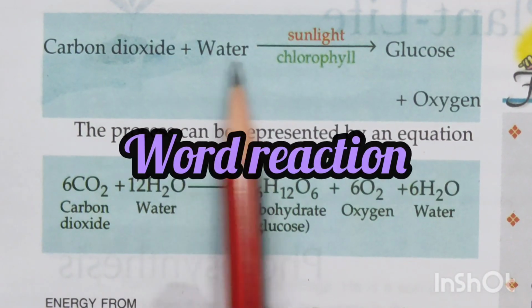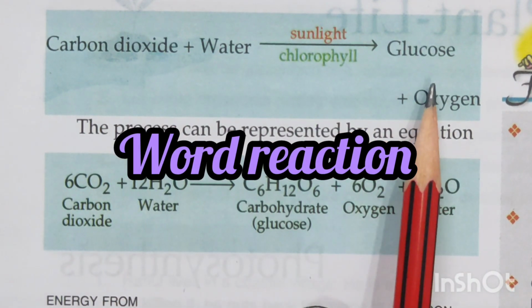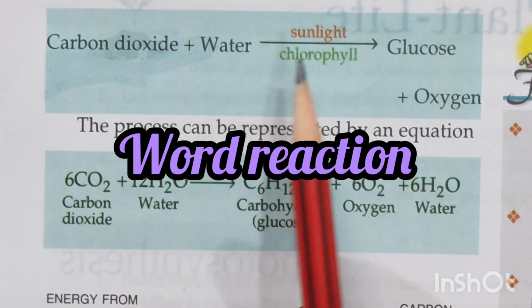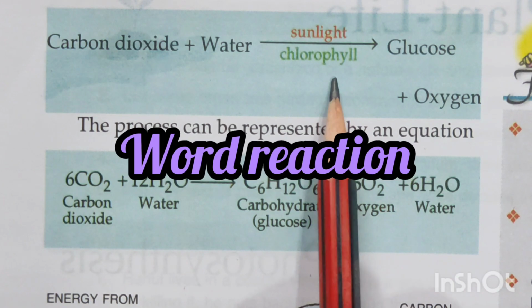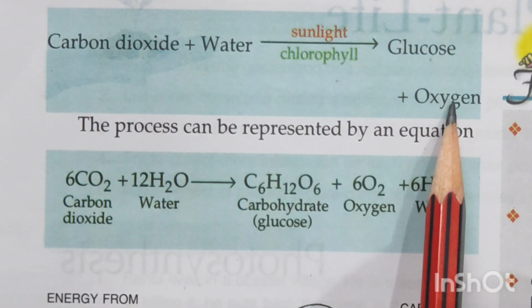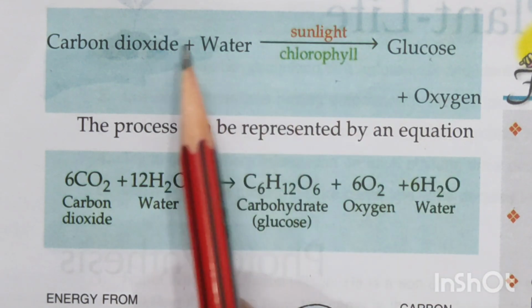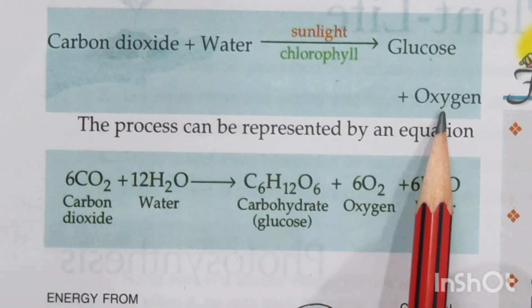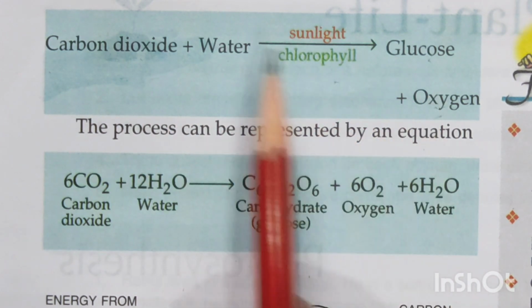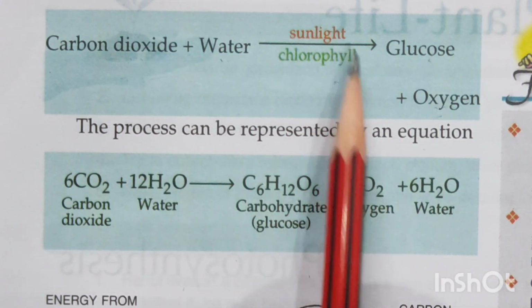Now this is a word reaction, children, as you can see over here. Carbon dioxide, when it combines with water in the presence of sunlight and chlorophyll, will produce glucose and will also give out oxygen. That is why we say, children, plants take in carbon dioxide and give out oxygen. This is known as the word reaction because it contains words.